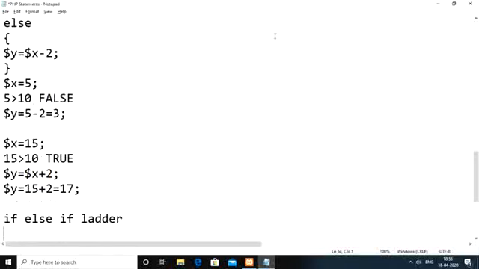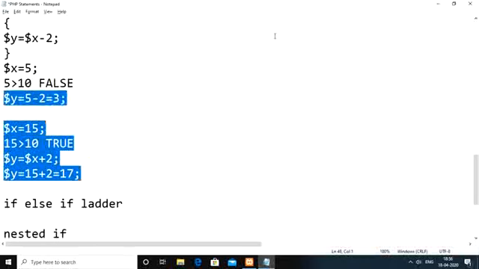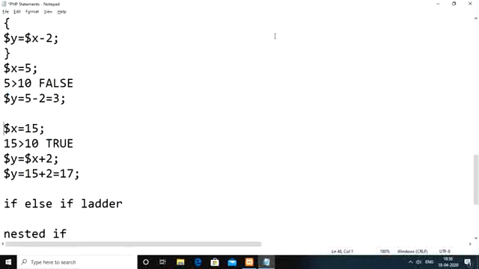The next one we have is the if else if ladder. In the previous if else statement, if you observe, we have only two outcome possibilities: the condition may become true or it may become false. If it is true, what we need to execute; if it is false, what we need to execute. That is the only kind of thing we can do with the if else statement.